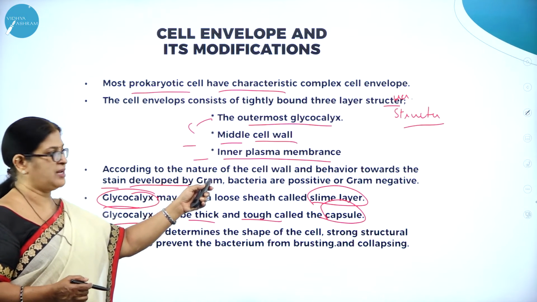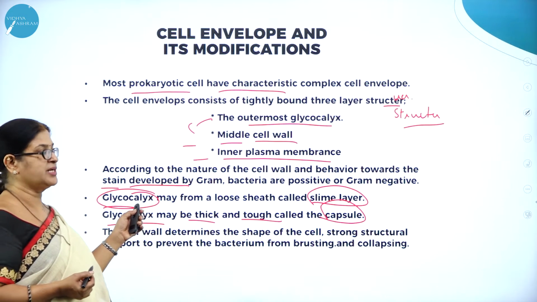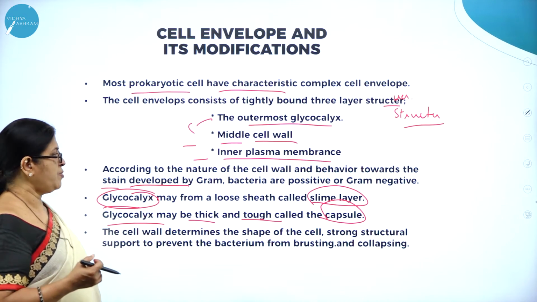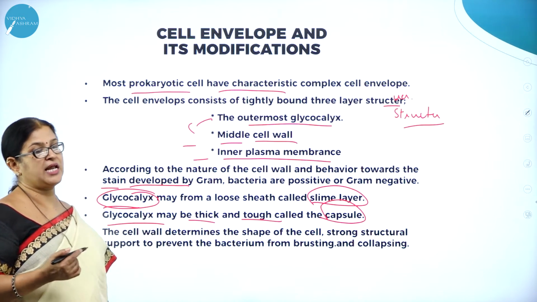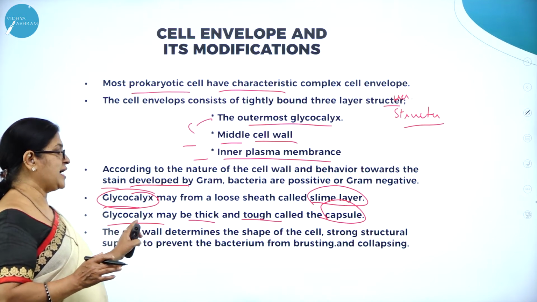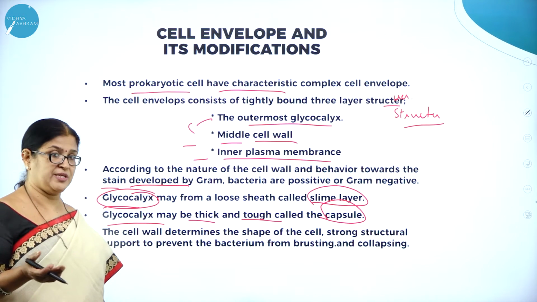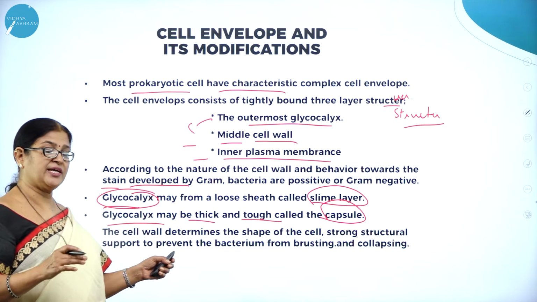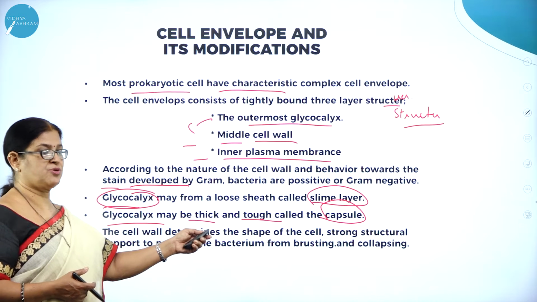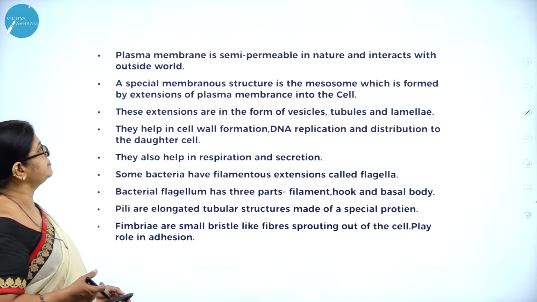According to the nature of the cell wall and behavior towards the stain, the scientist by name Christian Gram developed two types of bacteria. One is called gram-negative bacteria and the other gram-positive bacteria. And as I said, the glycocalyx forms a loose sheath called slime layer, and glycocalyx may be thick and tough. Only when it is thick and tough, it is called capsulated. And when it is not thick and tough, it is called non-capsulated. The cell wall determines the shape of the cell, strong structural support to prevent the bacterium from bursting and collapsing.